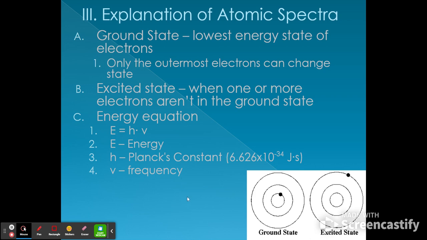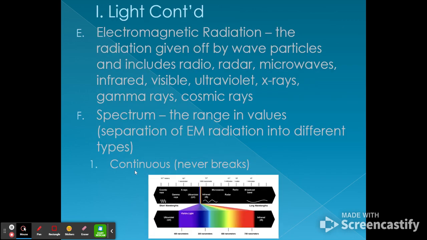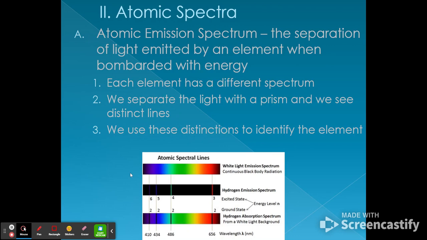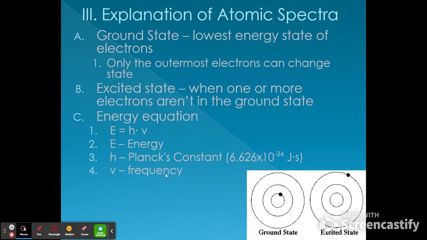The book does a little bit of work in electron volts, so it could be converted to electron volt seconds. Electron volts is just a different unit of energy. But you'll notice we have frequency here, and we had frequency here, which means if we know the wavelength, we can find the energy, or if we know the energy, we can find the wavelength, just by combining the two equations.